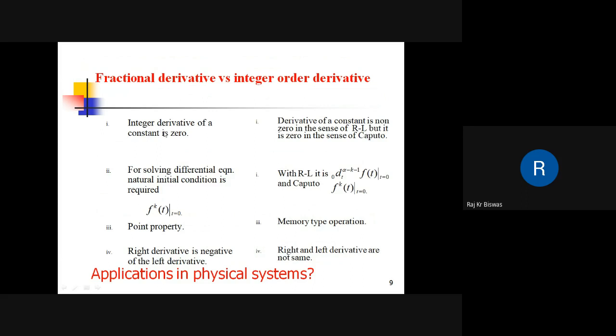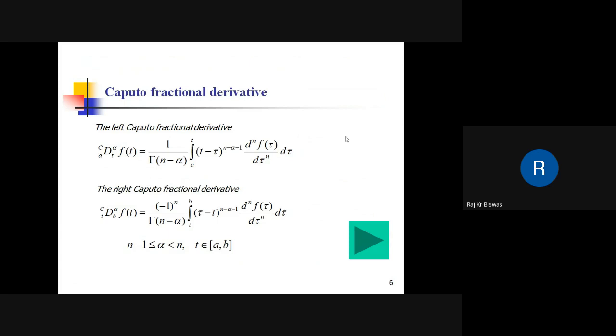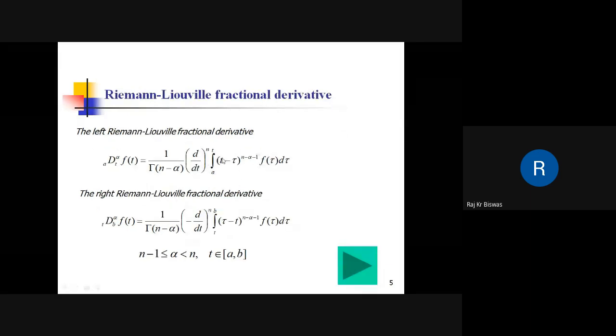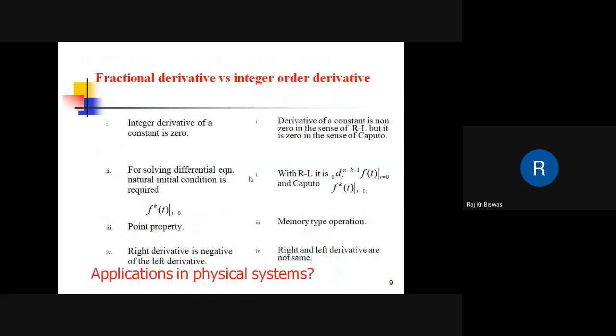So here is the integer derivative versus fractional derivative. The derivative of a constant is 0 for the integer derivative, and it is non-zero in the sense of RL, but it is 0 in the sense of Caputo. So here is the difference. As can be seen, in the Caputo derivative, first we do the derivative and then the integration, and in the RL sense, first integration, then it is followed by the derivative. So it makes the difference, and because of this, the derivative of a constant is non-zero in the sense of RL, but it is 0 in the sense of Caputo.